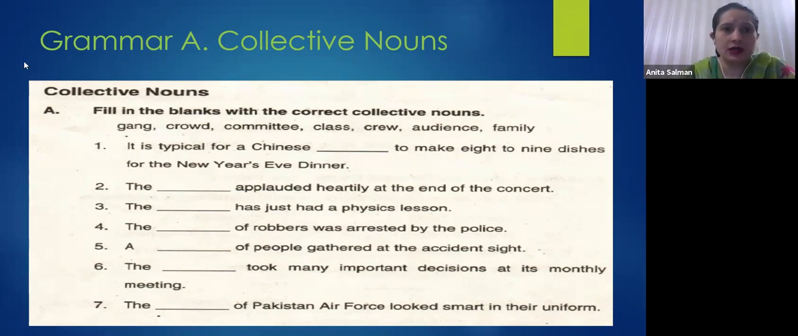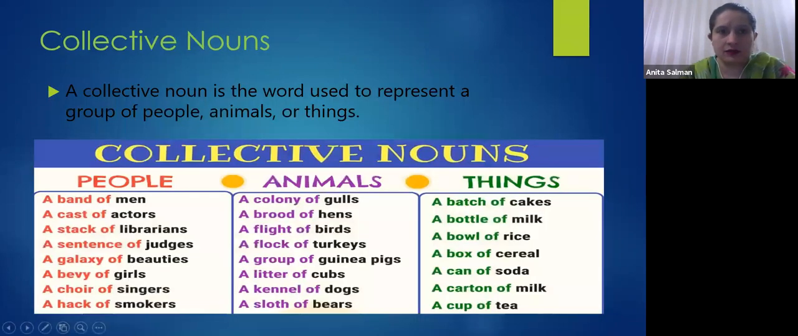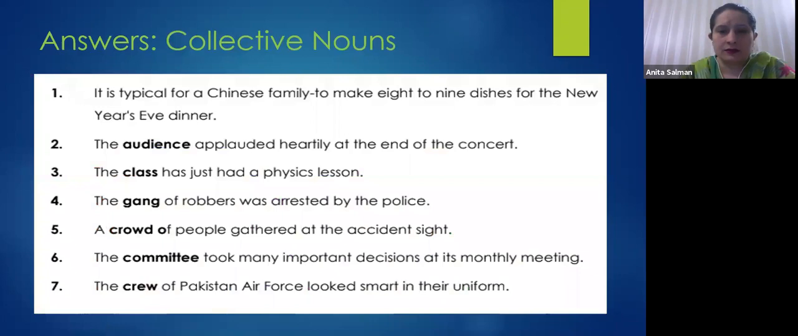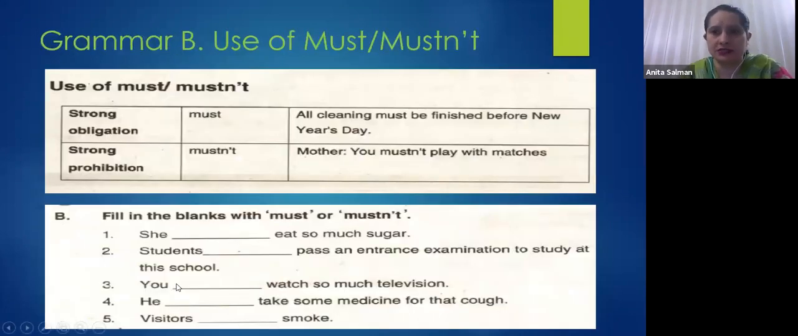Now, grammar part B. Okay, these were the answers. If someone has missed, we can see. Number 1 is family, number 2 audience, then class, then gang, then crowd, then committee, then crew, right? Okay. Number B is use of must and mustn't, right? If you have opened the books, you can see the definition as well, like where we have to use must and where mustn't. What is must? Must is a strong obligation, right? The word should is also used. The meaning of should, ought to, and must, they are all obligations, right? In Urdu, we can say chahiye, right?